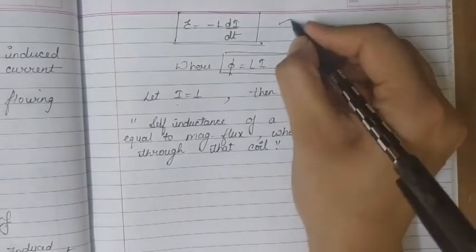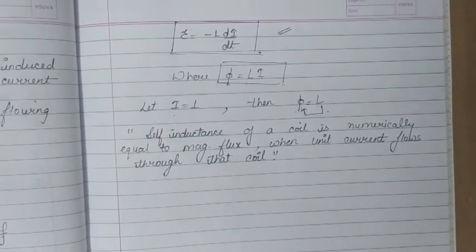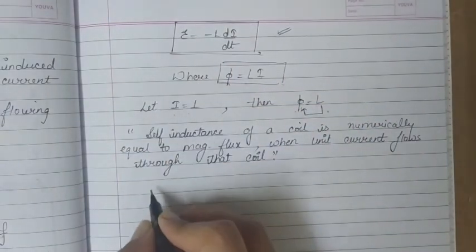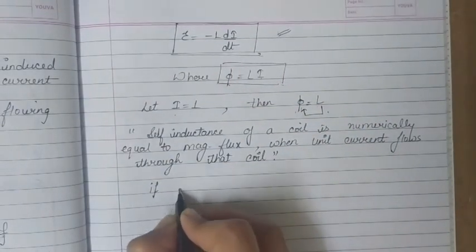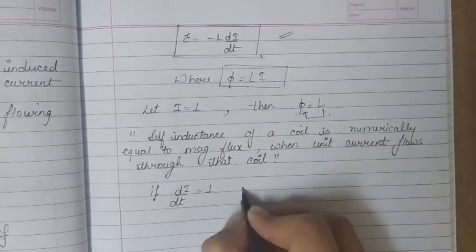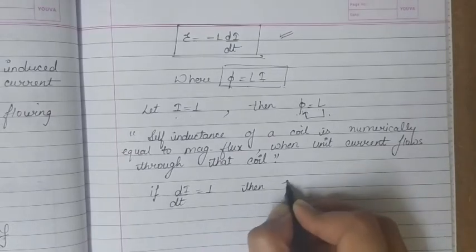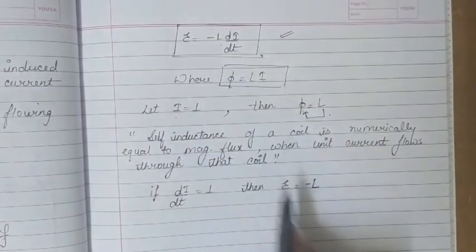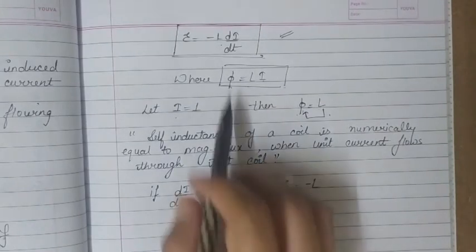Also from this equation we can define self inductance. We have to assume that if di over dt is equal to 1, then induced EMF epsilon will be minus L. So we can also define L by using this first equation.